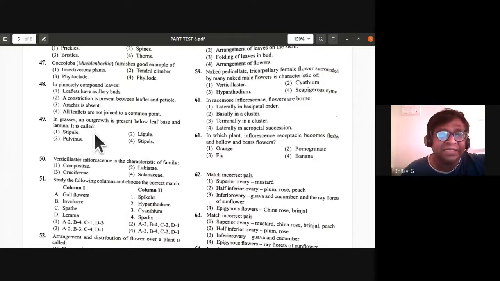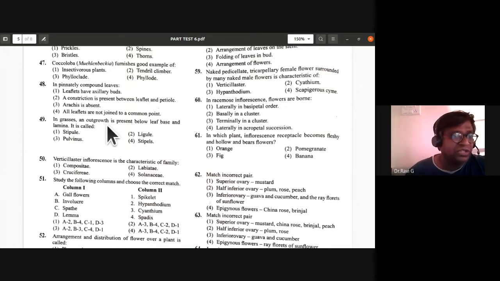In grasses, an outgrowth is present below the leaf base and lamina. So what do we call this outgrowth? Is it called stipule, pulvinus, ligule, or stipels? So the 49th question.